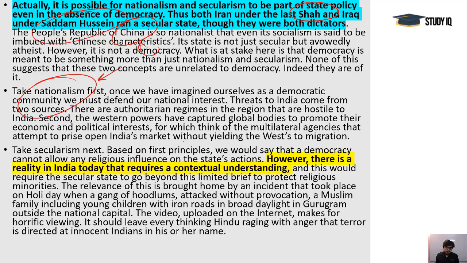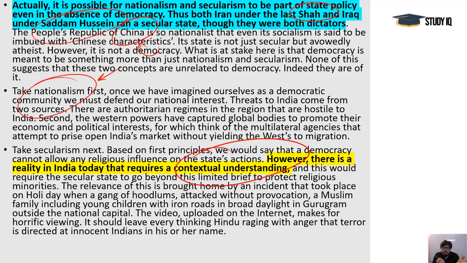But there is a problem. That is why, as the people of India today, we need a contextual understanding of this issue of democracy. If we talk about the secular issue or the issue of religion, recently an incident happened in Gurgaon, where on the day of Holi people started beating a person. It was a kind of mob lynching, where they were beating a person very brutally, and fortunately technology helped, they recorded the video, and that person was not killed in that incident.